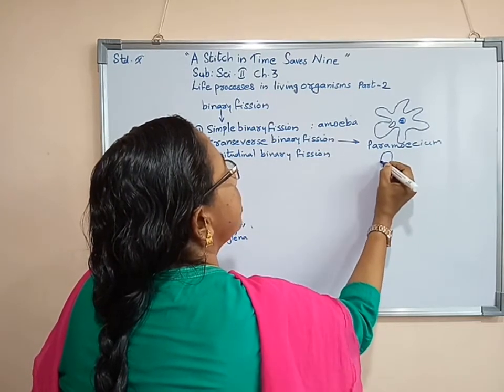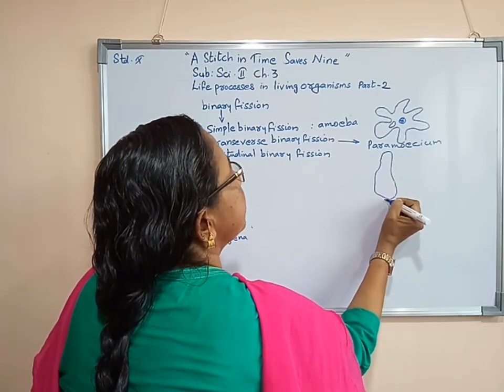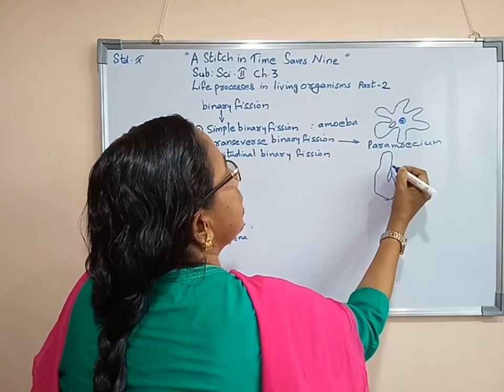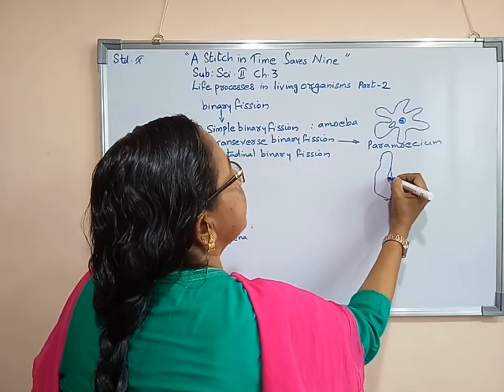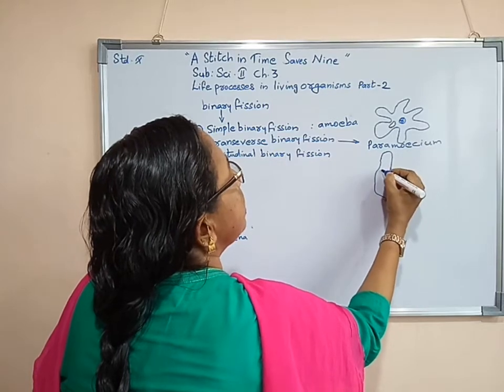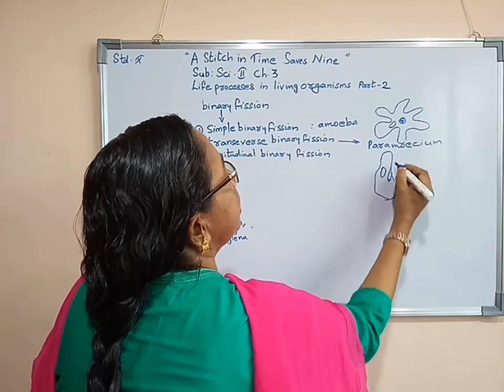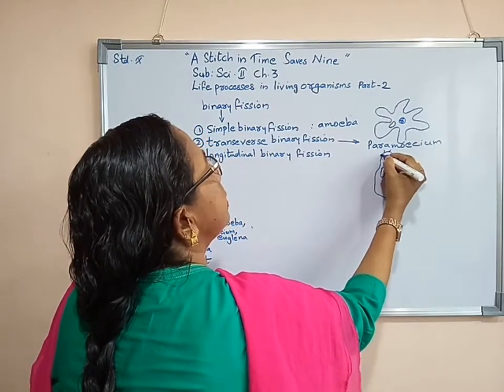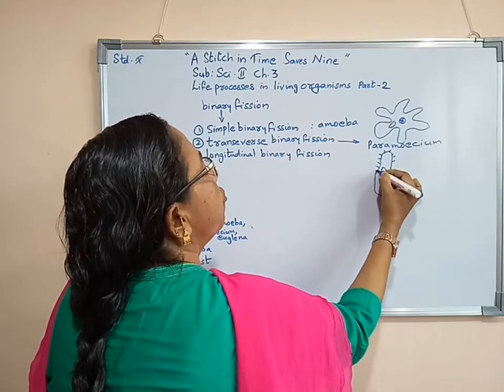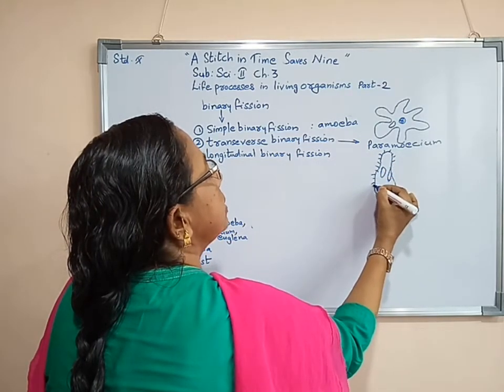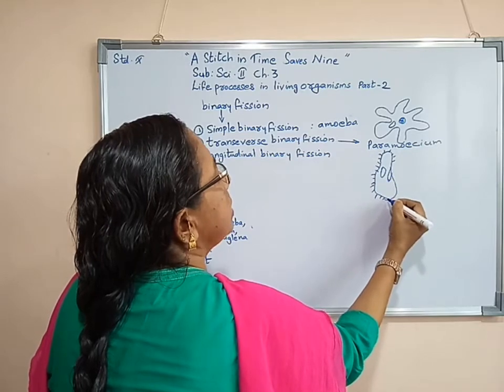Paramecium having such a shape. Here one groove-like structure is there. Then here its nucleus will be there. Here cilia will be there. Cilia means fibrous locomotory organ.